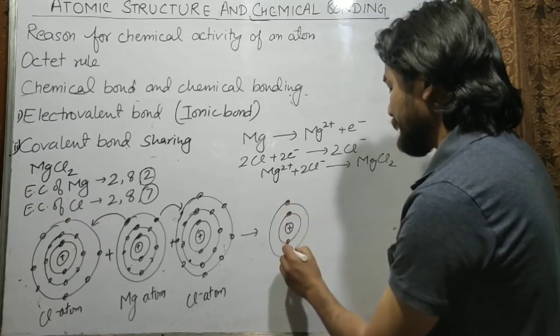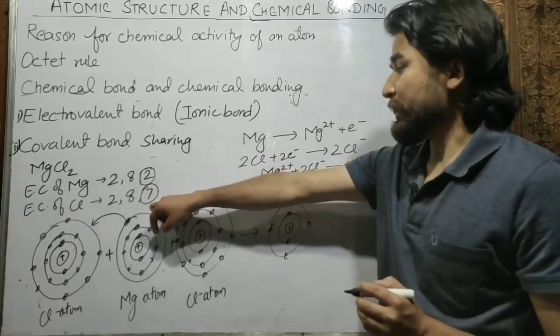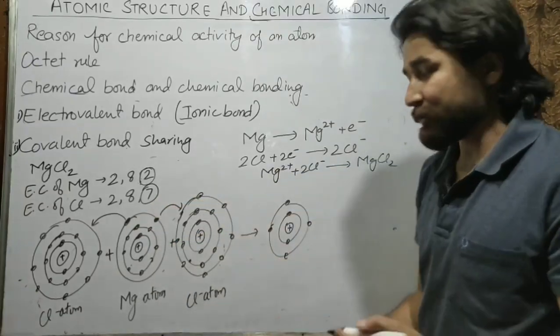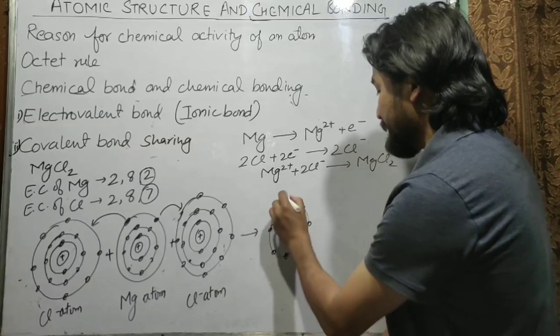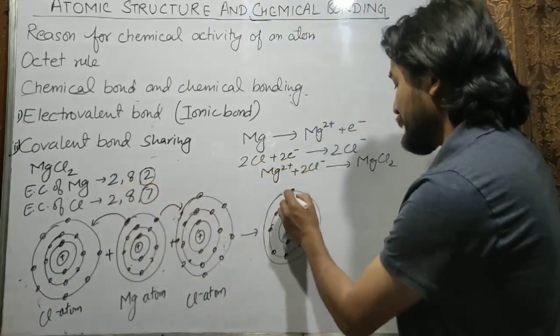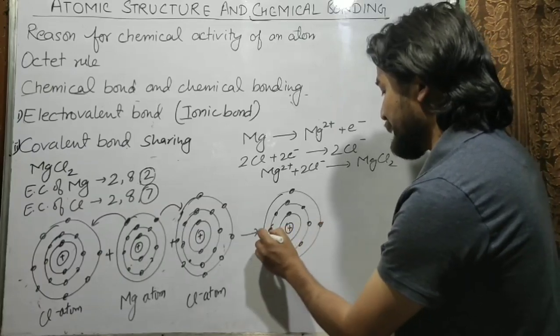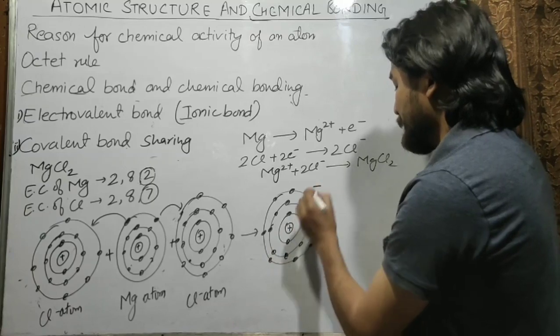So the electronic configuration, after gaining the electron, it will become 2, 8, 8 because they both have gained 1 electron, while the electronic configuration of magnesium, because it has lost 2 electrons, so it will become 2, 8 only. So it will have 8 electrons in its outermost shell. So it will be chloride ion.